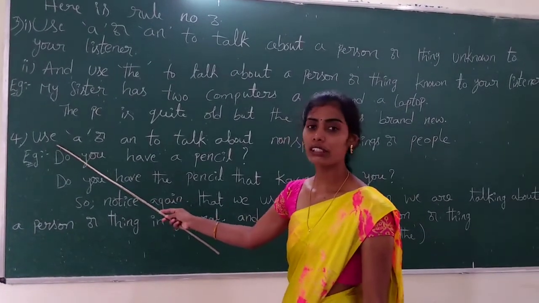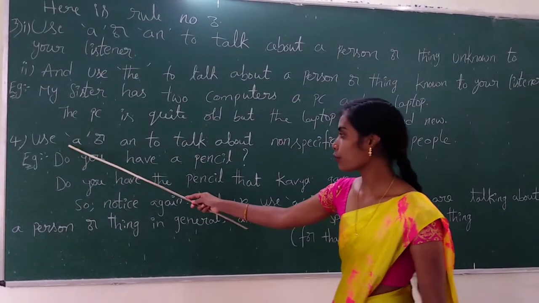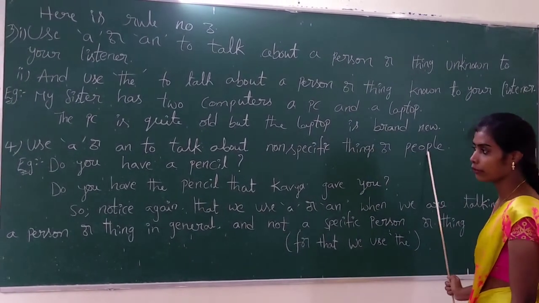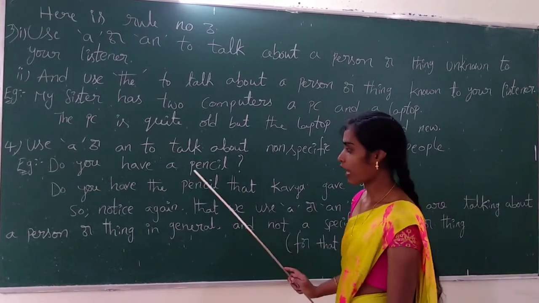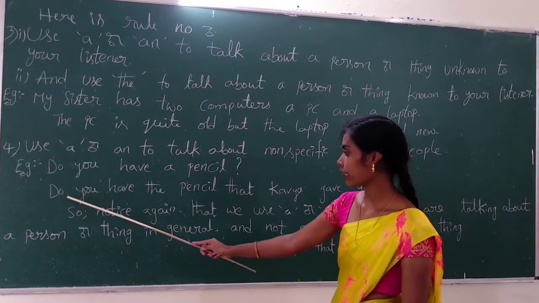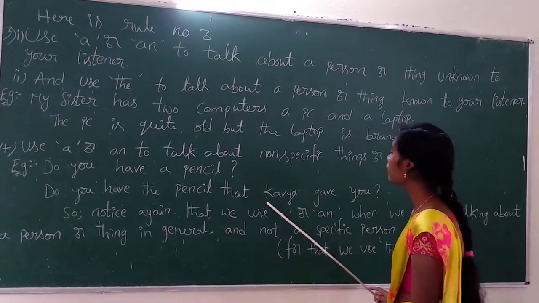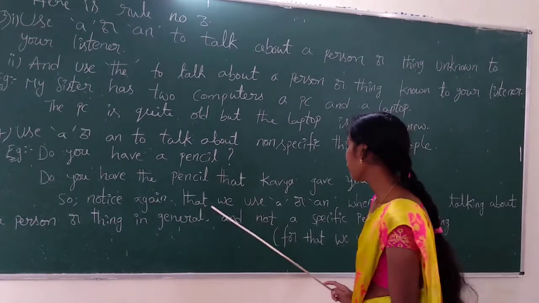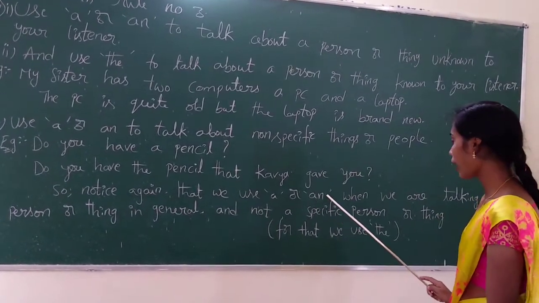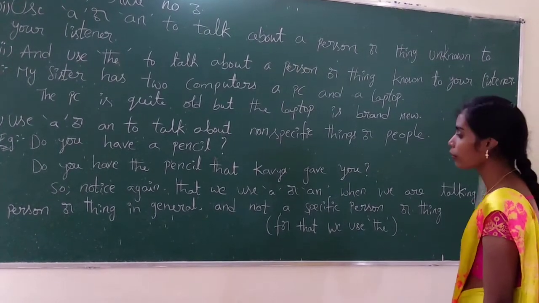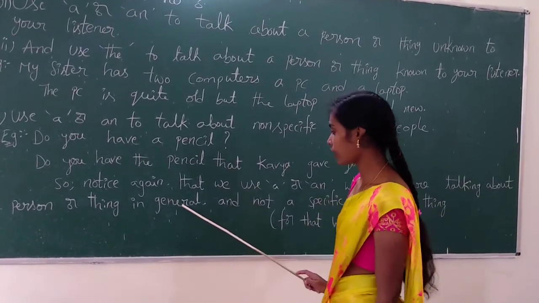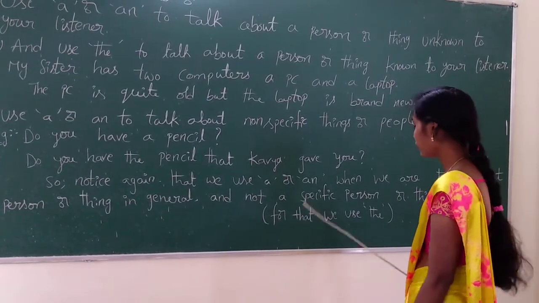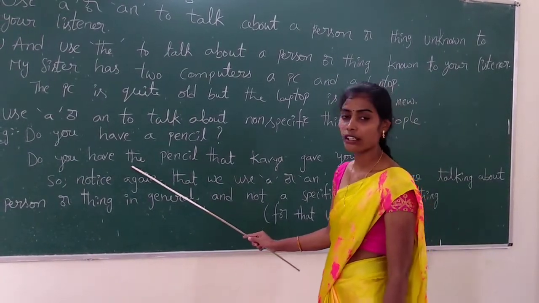Let us now move on to rule number 4. Use a or an to talk about non-specific things or people. For example, do you have a pencil? And in the second one, do you have the pencil that Kavya gave you? So, notice again that we use a or an when we are talking about a person or thing in general and not a specific person or thing. Further, we use the.